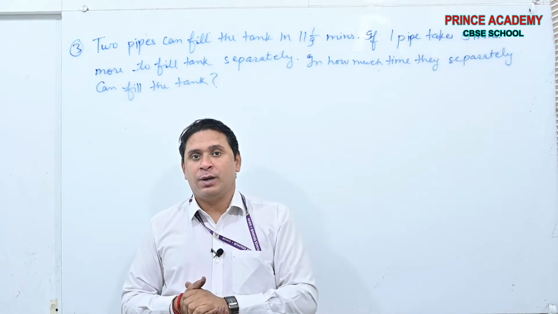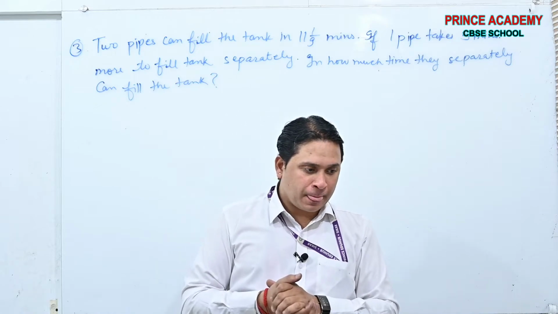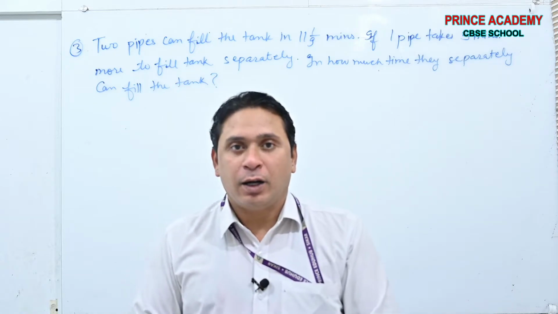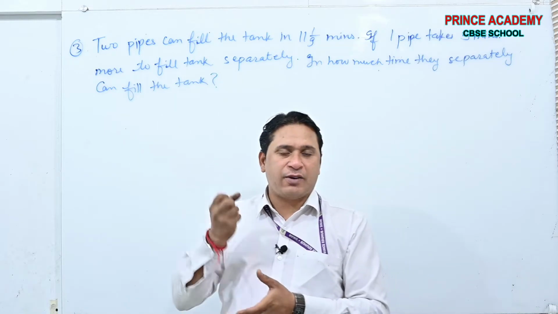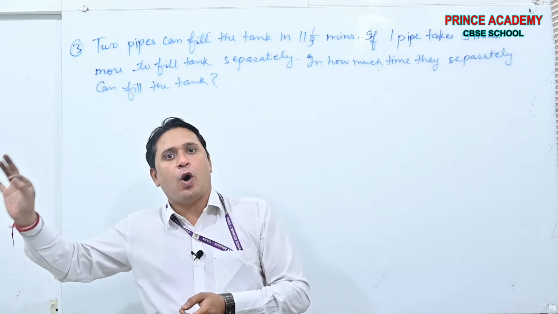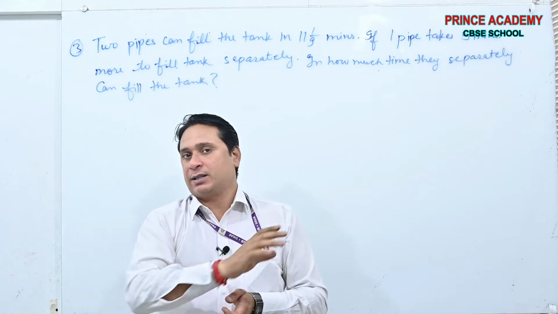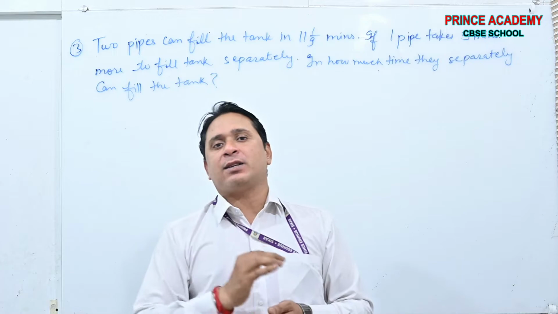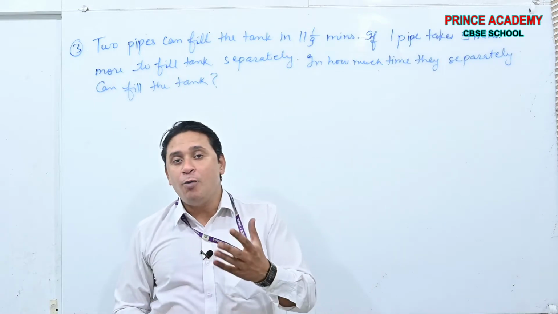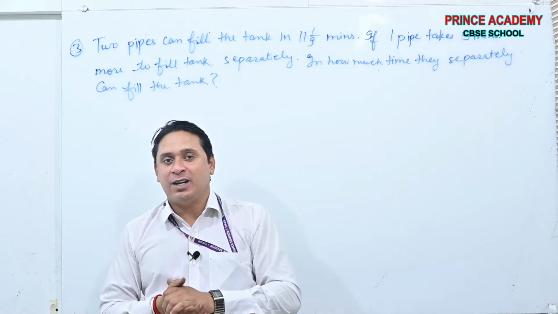1/4, yes or no? See beta, I can do my work in 10 hours. Whatever work is given to me, I can complete the whole work in 10 hours. But if I could give only 5 hours to my work, then how much work was done?